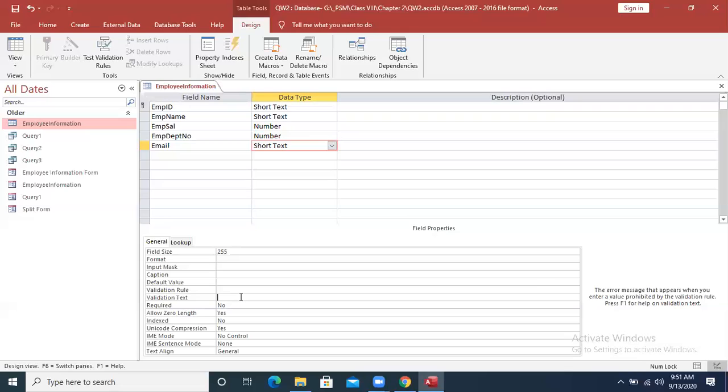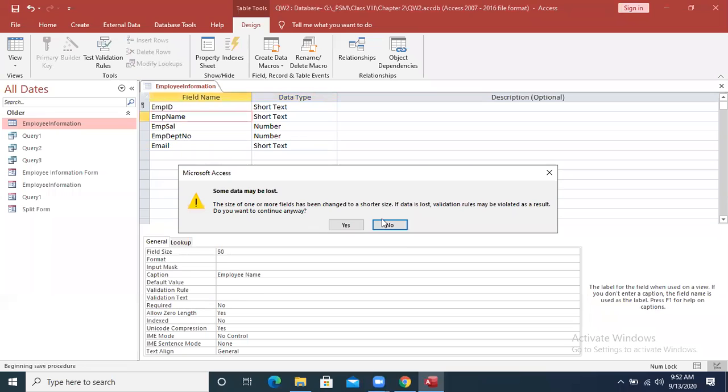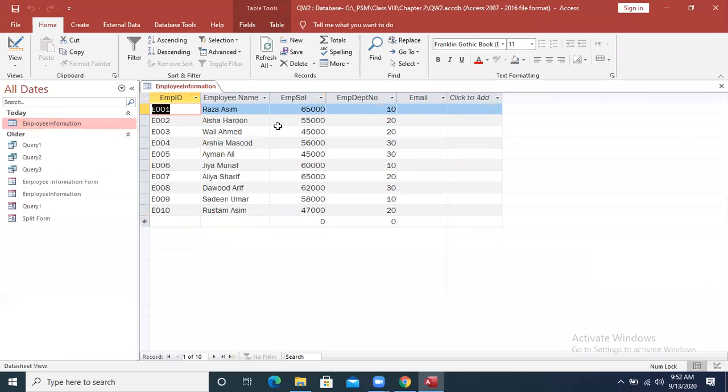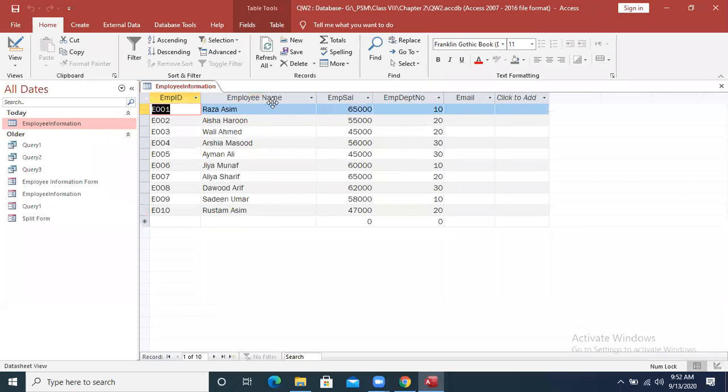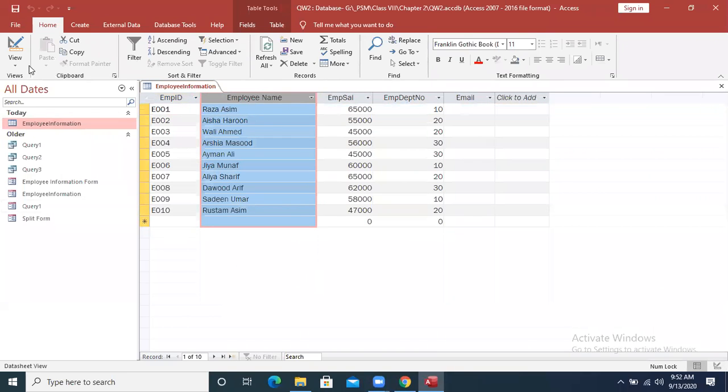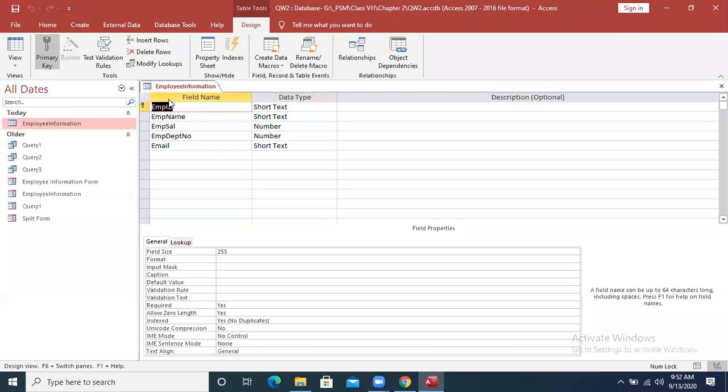Okay, so what is meant by caption property? Caption property ये होता है कि what will appear. For example, this is employee name, मगर मैं यहाँ caption में लिख देता हूँ पूरी spelling इसकी, employee name. ठीक है? So when I close this table, you will see that इधर यहाँ क्या लिखा है, the full spelling is there, employee space name. But what is there in the table? You will see employee EMP only and name. So caption is basically at the display level. We had discussed all these things.